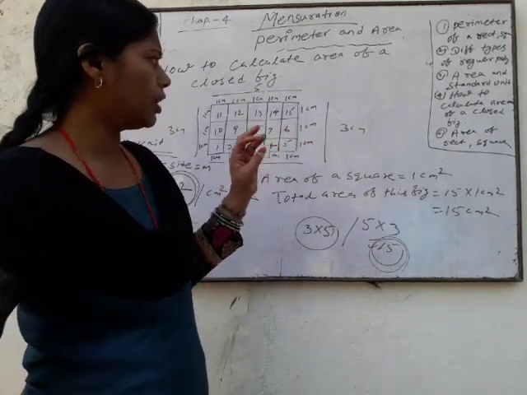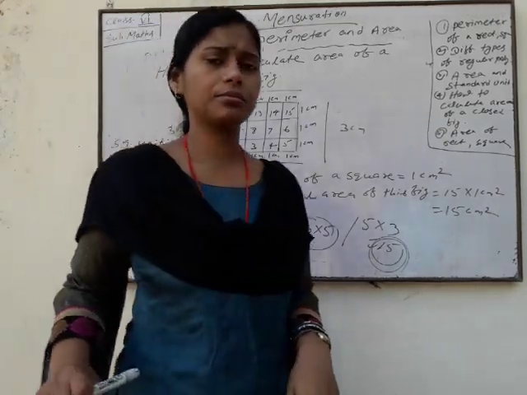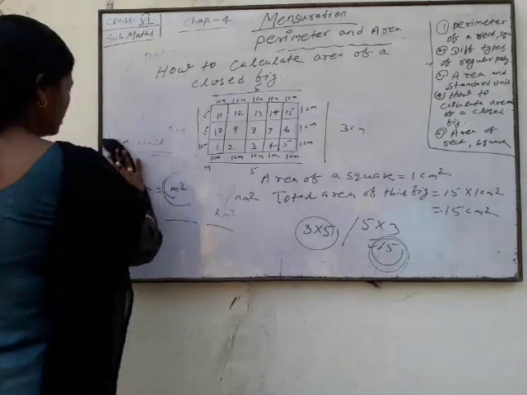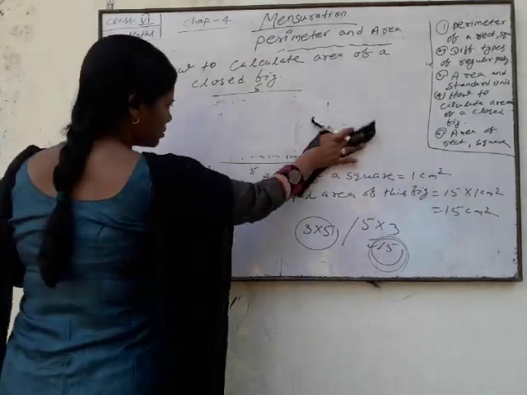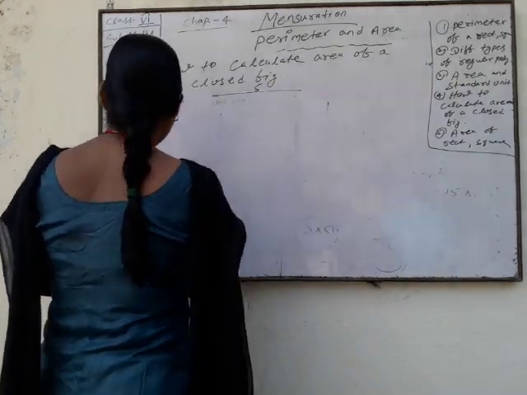Okay, so now only one thing we'll discuss here: how to find the area of an irregular closed figure. Irregular means there are no equal sides given, and there is no name for that polygon.